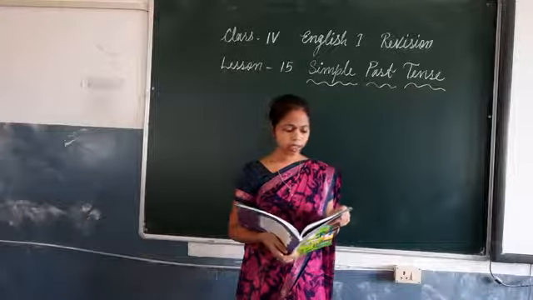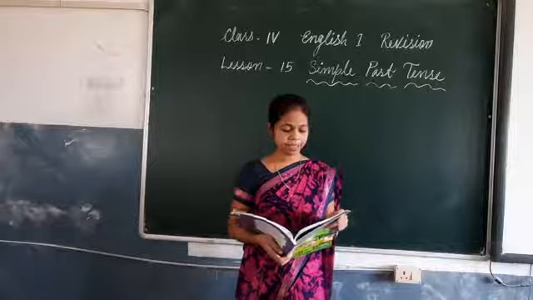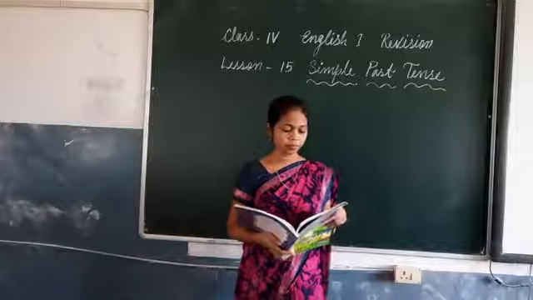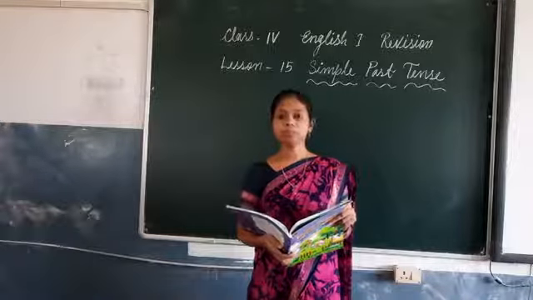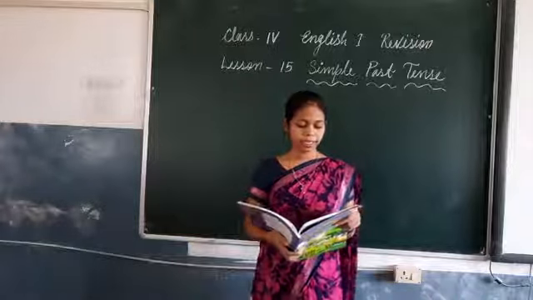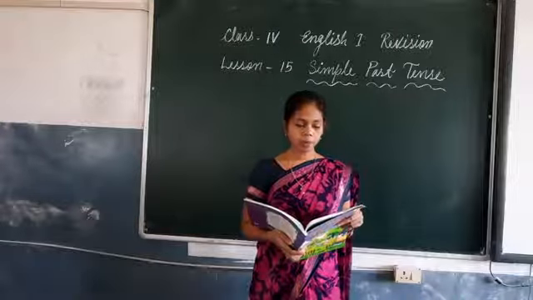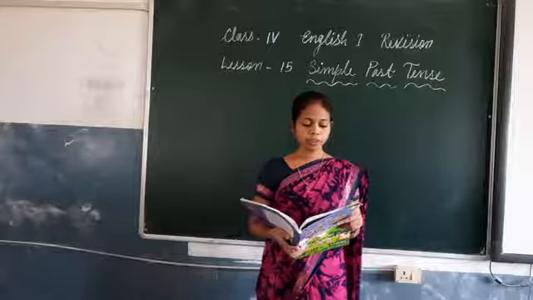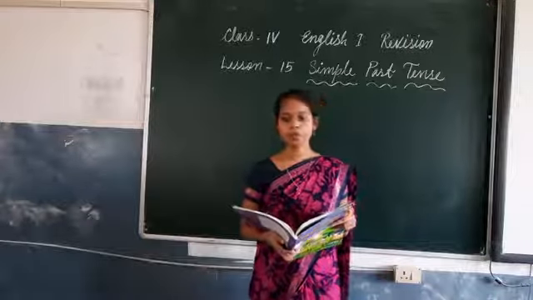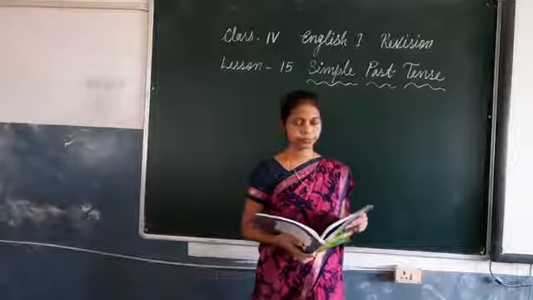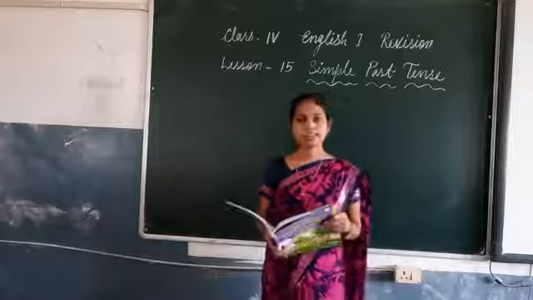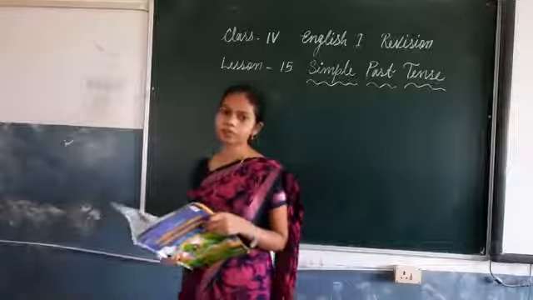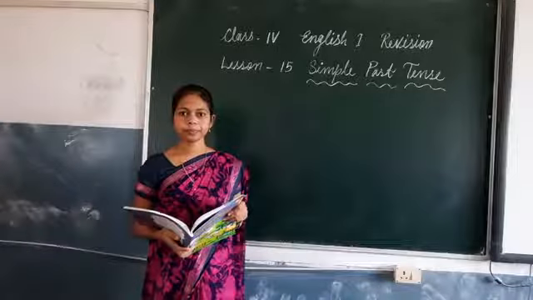Let's see the example. Look at the following sentences. First number, Karun climbed up the tree. Second number, Bhavna passed her final exam. Number 3, my father cooked for us. So these are the examples of simple past tense. Okay.